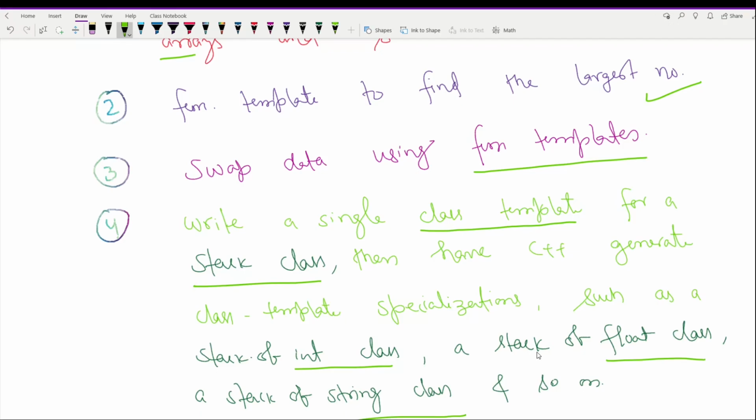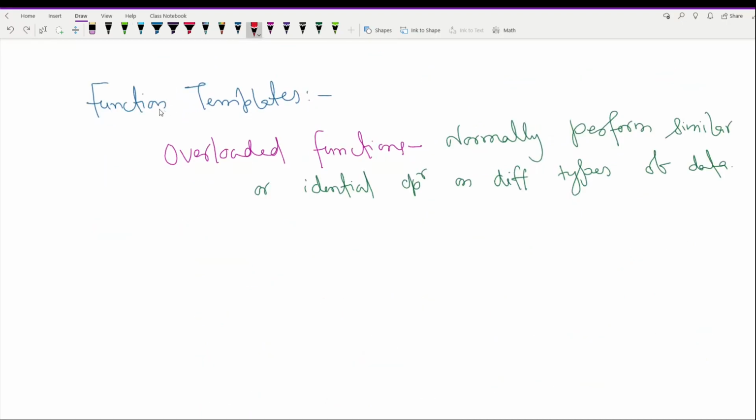So let's discuss function templates in more detail first, and then we'll talk about class templates briefly along with an example. As we are talking about function templates, it's good to talk about overloaded functions first. Overloaded functions normally perform similar or identical operations on different types of data. But if operations are identical, they can be expressed more compactly and more conveniently using function templates.